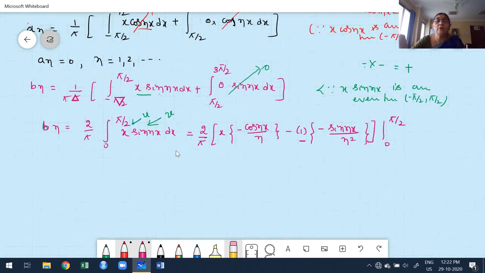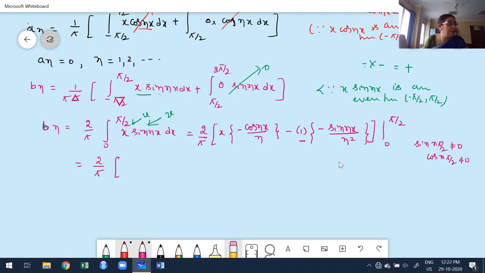Now here, even though they are having a product of sine and cos, we are not going to verify, because what is my upper limit? Upper limit is pi by 2. Sine n pi by 2 is not equal to 0, and also cos of n pi by 2 is not equal to 0. You already know that. Therefore, we are going to apply freely the upper and lower limit.